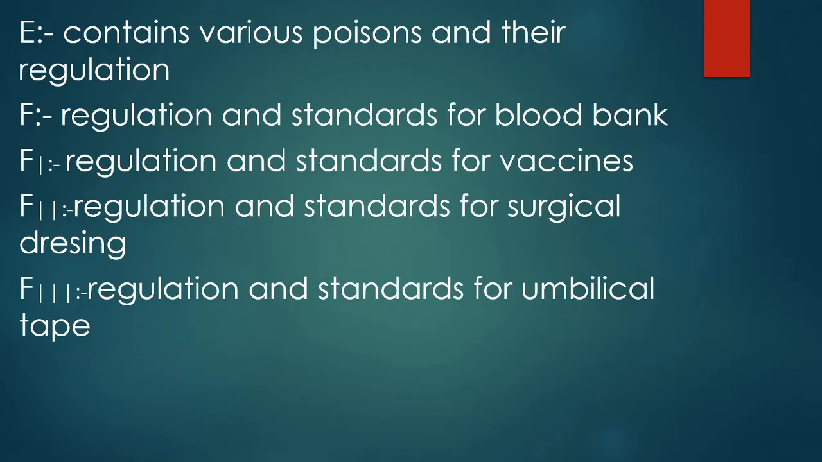Schedule F3 is regulation and standard for umbilical tape. So now what is umbilical tape? Umbilical tape is a tape which is used at the time of birth when the umbilical cord is cut between the mother and the child. That umbilical cord starts bleeding. So to stop that bleeding, umbilical tapes are used. So this F3 is also related to blood. So you can also remember F3 as umbilical tape.